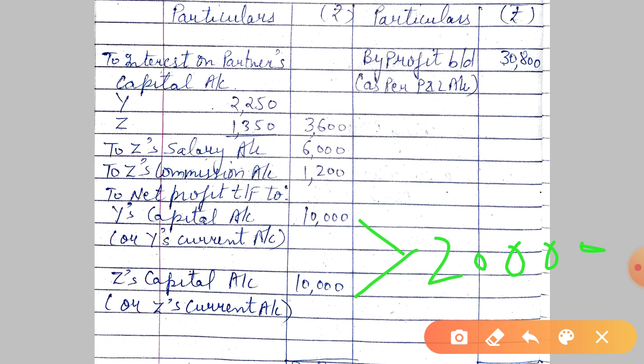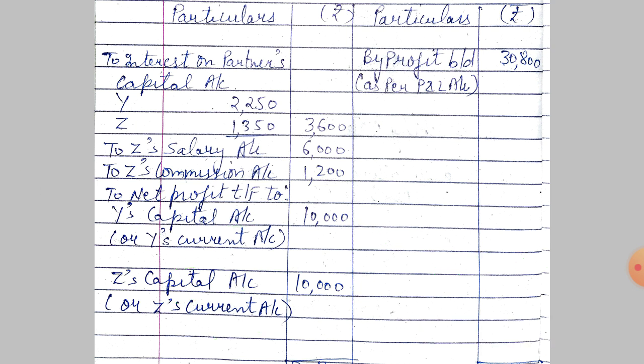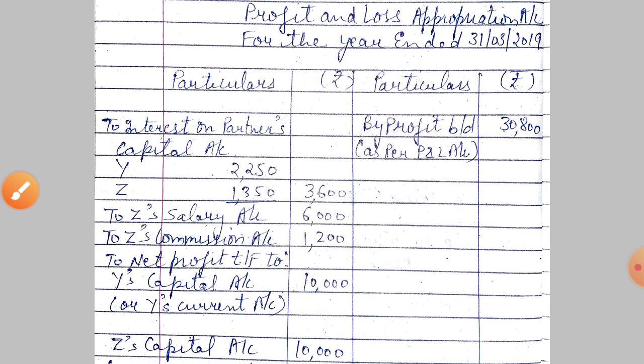Now I have written here capital account as well as current account. See, because we have both methods in this question, that's why. I hope this profit and loss appropriation account is clear to you. You can take a screenshot of the solution.